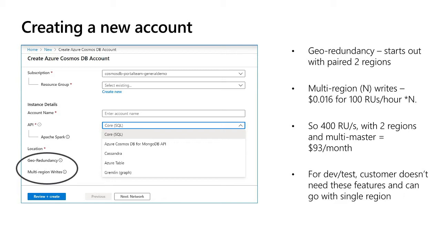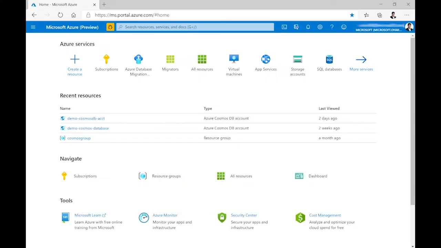At the same time, understanding what is the minimum RUs required for the container or a database. Anyhow, we are going to talk about RUs in the upcoming slides. At the same time, choosing your workload, whether you want to go with a production workload or a non-production workload. So I will log into my Azure portal.